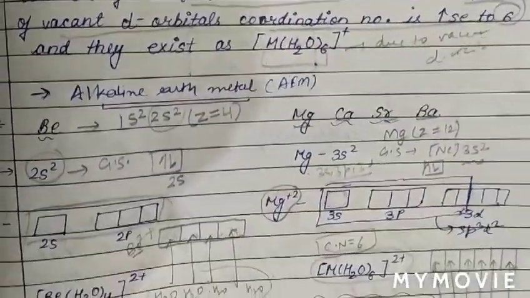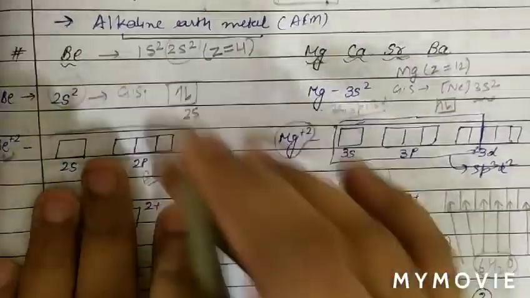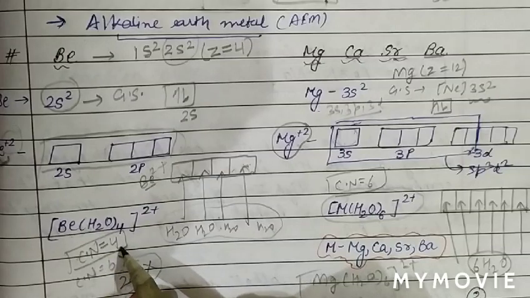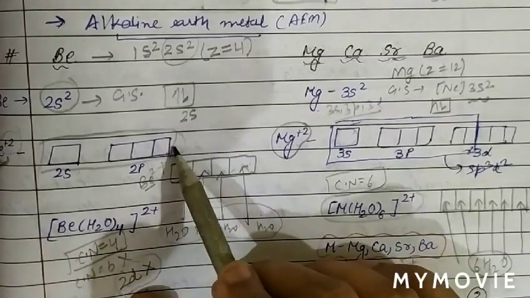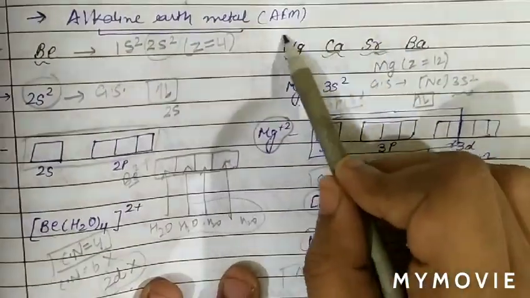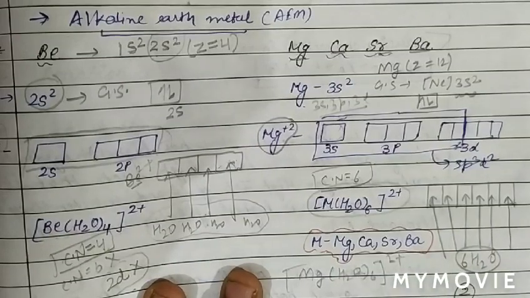Also, we have discussed the case of hydration energy for alkaline earth metals. In alkaline earth metals, beryllium, the first element, can coordinate with only 4 water molecules, a coordination number of 4 only, because of non-availability of vacant d orbitals, while the other alkaline earth metals can show a coordination number of 6 by using their vacant d orbitals.